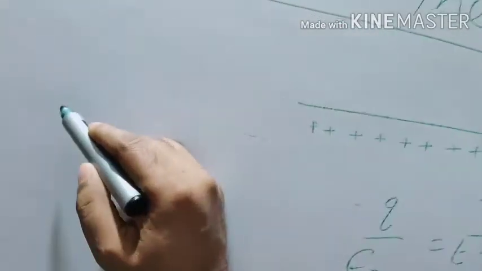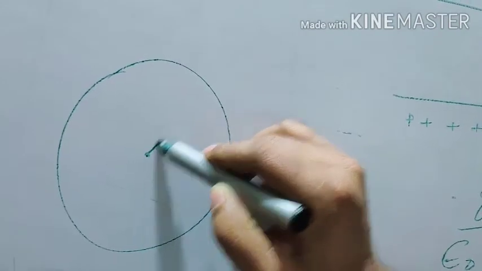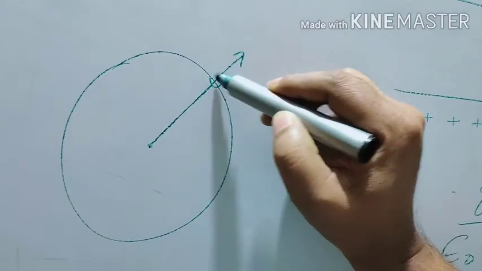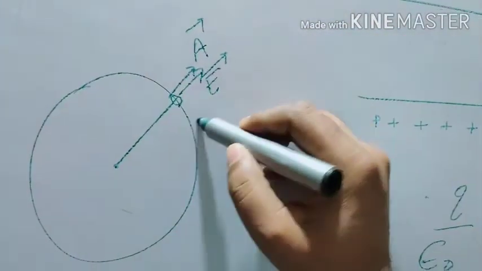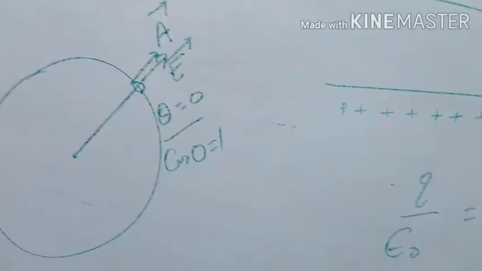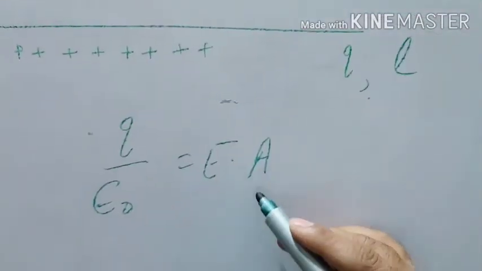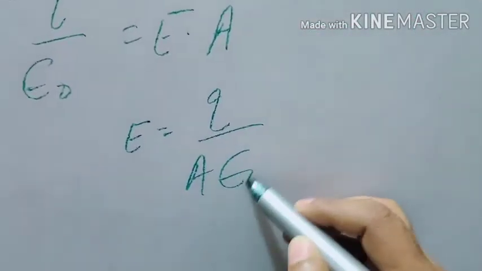In earlier articles I haven't mentioned why we have considered theta 0. If this is a point, this is the electric field, this is the area which is also in this direction. So electric field and area both are parallel to each other. That's why I considered theta 0. That's why cos 0 is 1. So this is E dot A. So it means E will be equal to q upon A epsilon naught.